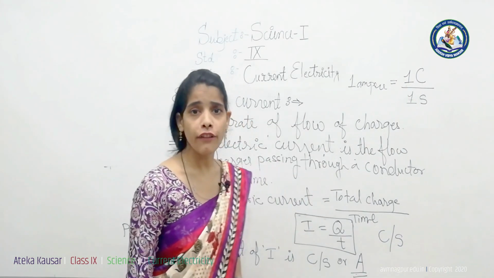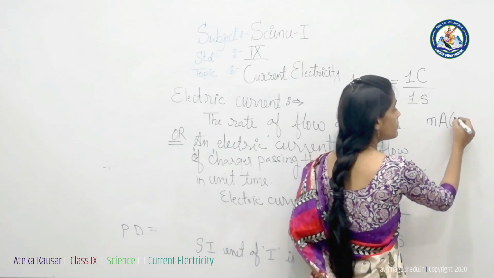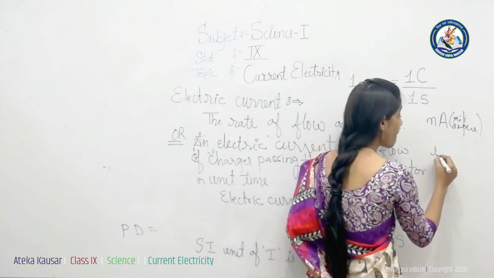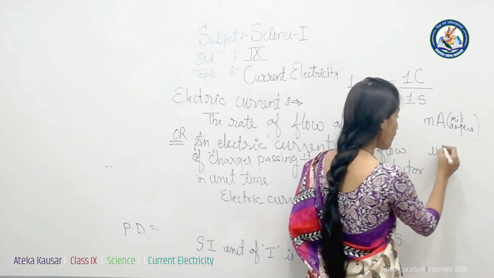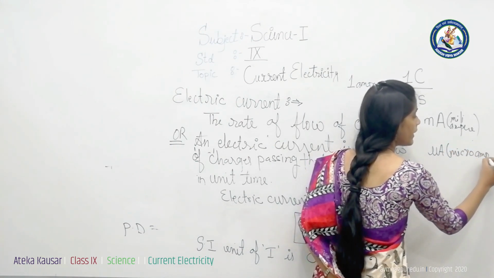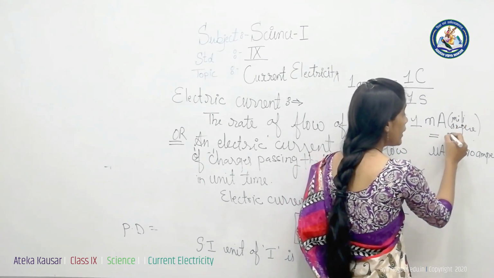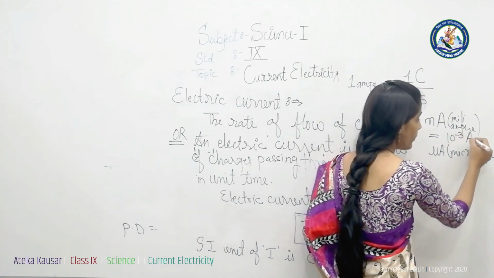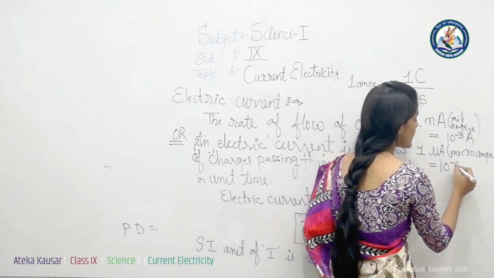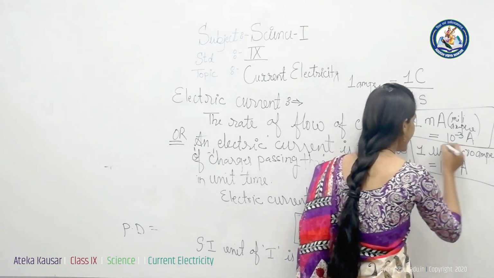Hence the small units of electric current are milliampere and microampere, where micro has this symbol, not u. 1 milliampere is equal to 10 to the power minus 3 ampere, and 1 microampere is equal to 10 to the power minus 6 ampere. These are the small units of electric current.